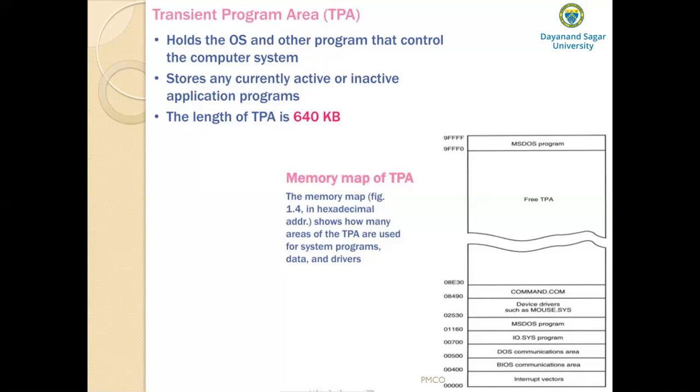Then we have the MS-DOS program. As I said, MS-DOS is an operating system from Microsoft. MS-DOS stands for Microsoft Disk Operating System. This will occupy 2 parts of the transient program area. One area is here, starting from this address, and another area is here. This other area will start from 9 followed by FFFF0. So this MS-DOS program occupies 2 parts in the transient program area.